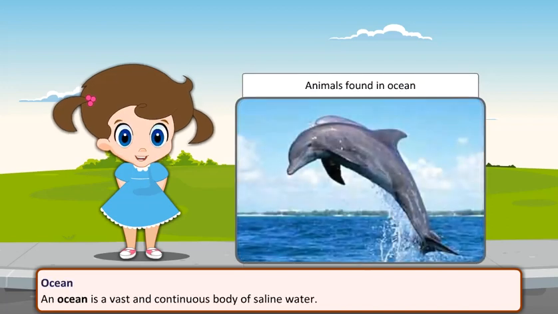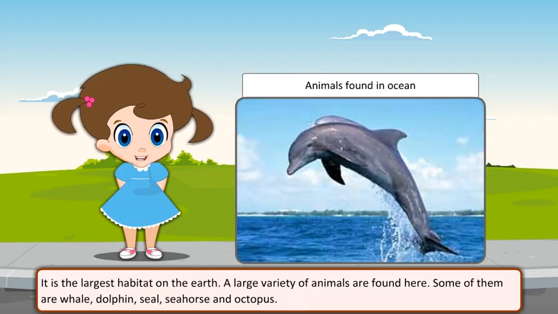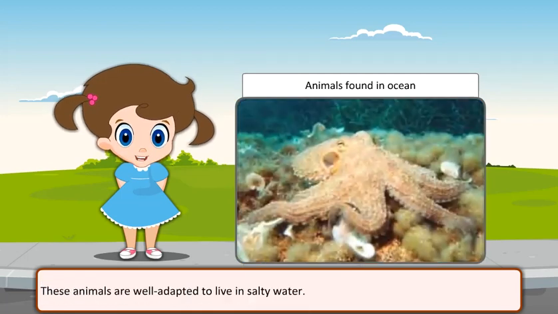Ocean. An ocean is a vast and continuous body of saline water. It is the largest habitat on the Earth. A large variety of animals are found here. Some of them are whale, dolphin, seal, seahorse, and octopus. These animals are well adapted to live in salty water.